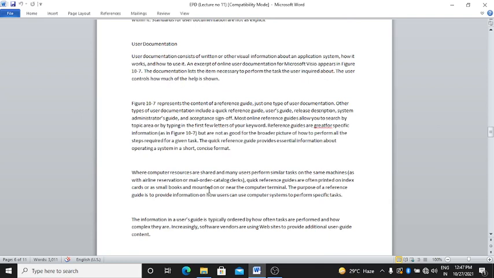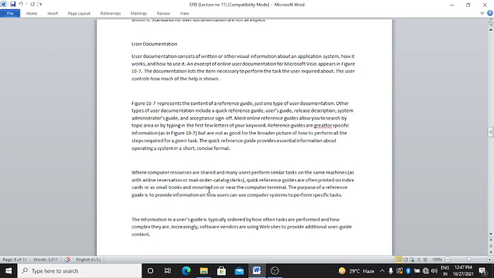User documentation consists of written or other visual information about an application system, how it works and how to use it. An excerpt of online user documentation for Microsoft Visio appears in figure 10.7. The documentation lists the items necessary to perform the task.